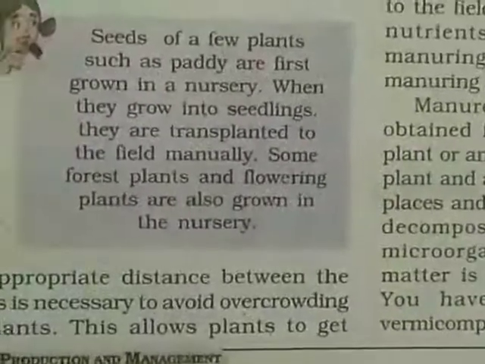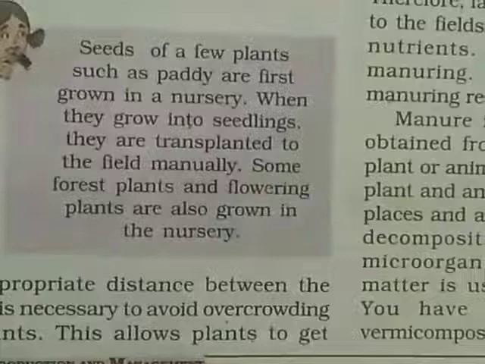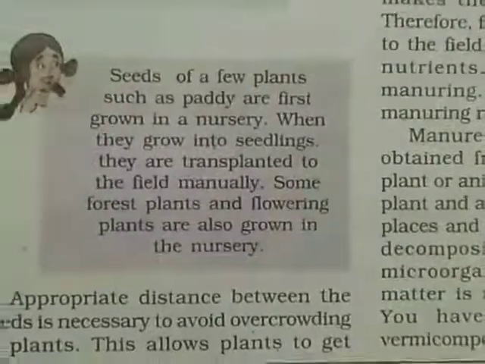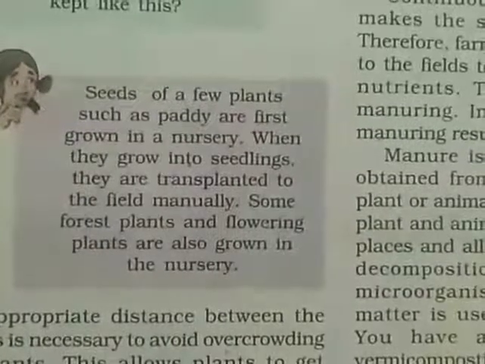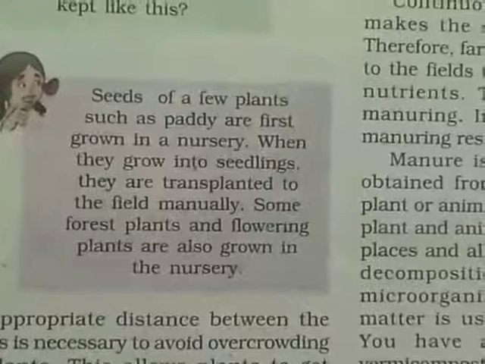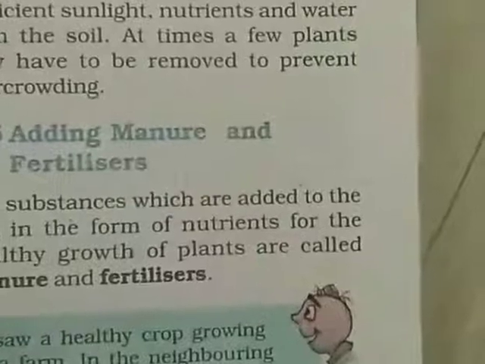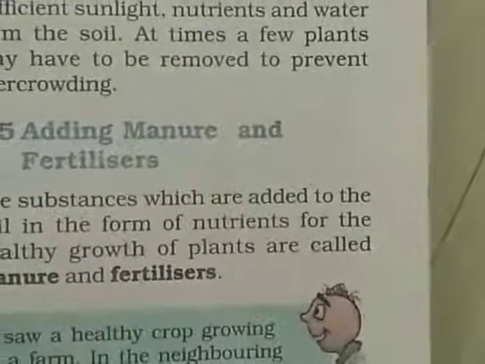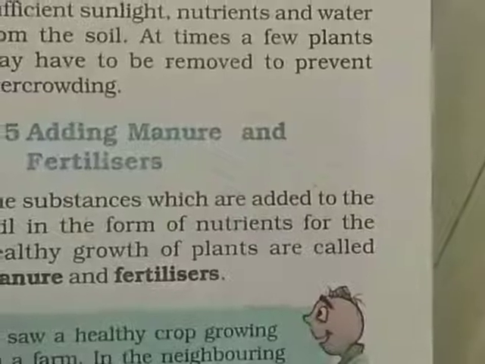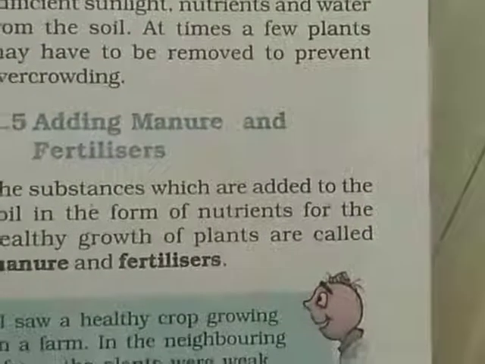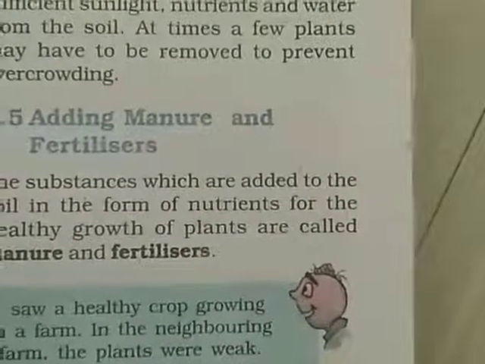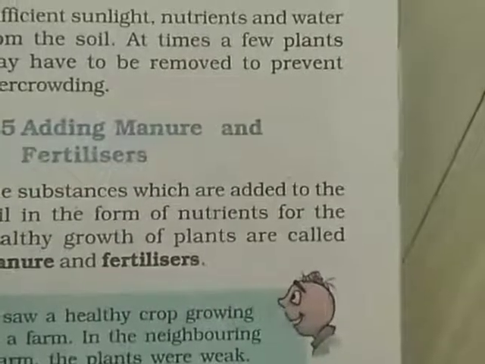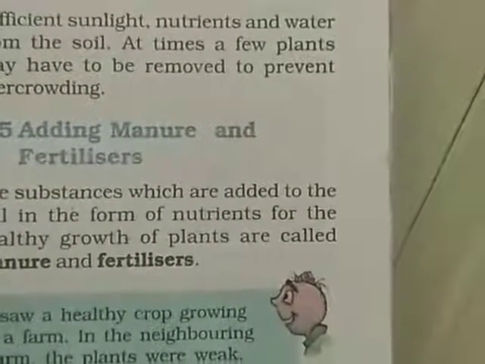Now, an appropriate distance between the seeds is necessary to avoid overcrowding of plants. With this proper distance, the plants can get the proper minerals from the soil and the sunlight from the sun. This allows plants to get sufficient sunlight, nutrients and water from the soil. At times, a few plants may have to be removed to prevent overcrowding. If the plants have grown near to each other, some of them will be taken out.